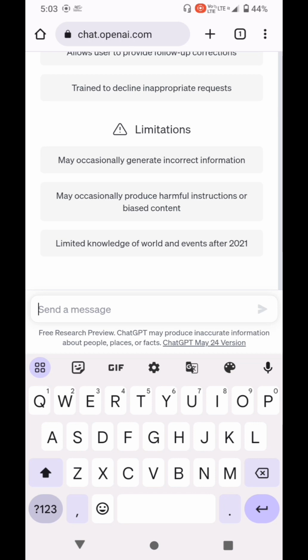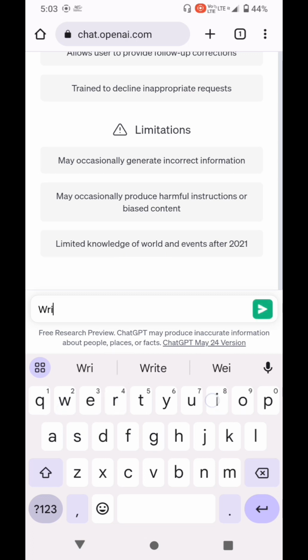Here I will write my query to ChatGPT. So my first query will be, write a Java code for palindrome number check.